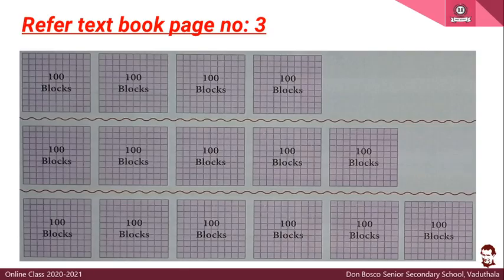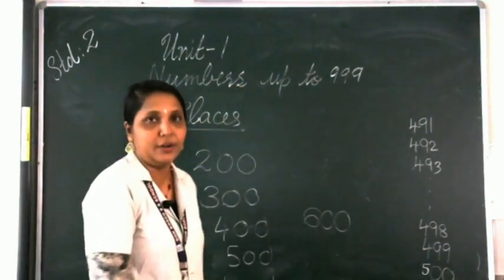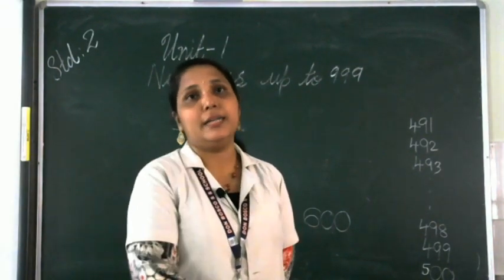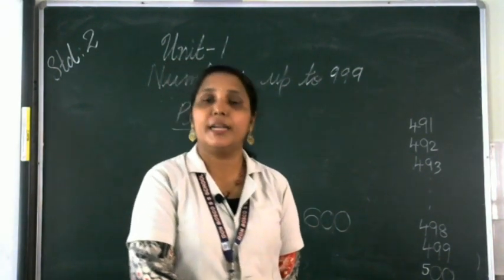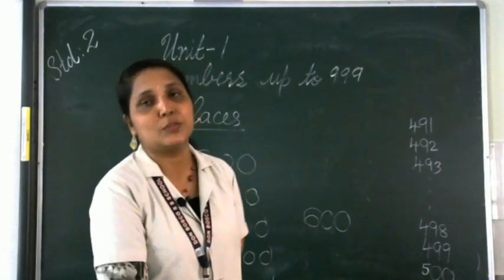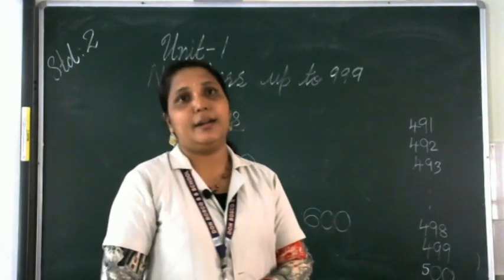Then the last one is for you. Do that one by yourself. Last one, count how many 100 blocks are there? 1, 2, 3, then 4, 5 and 6. They are having 600 blocks. So what will be the number? The number will be 600. Did you get it? How will you count the boxes? One square has 100 small boxes. That's why we call it hundreds. 100, 200, 300, 400, 500 and the last one is 600. So the number will be 600.